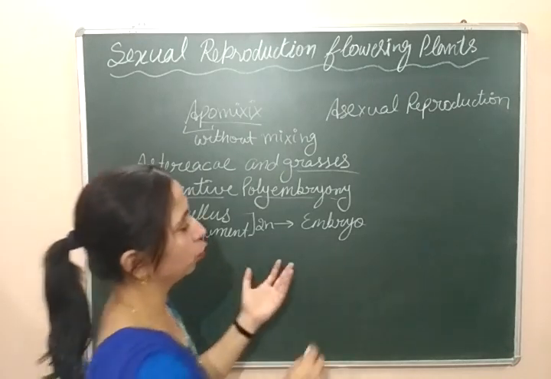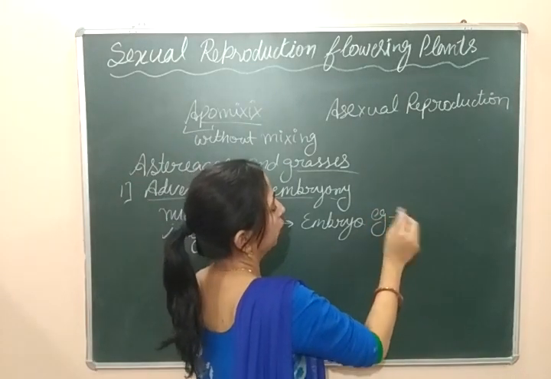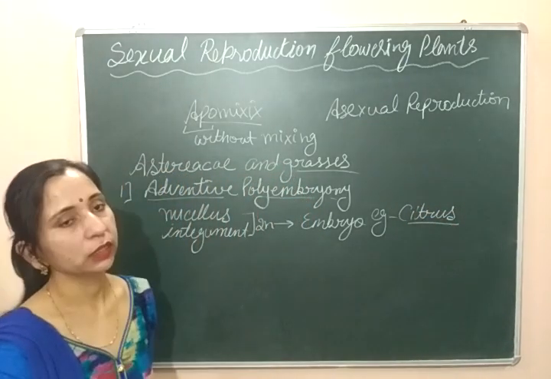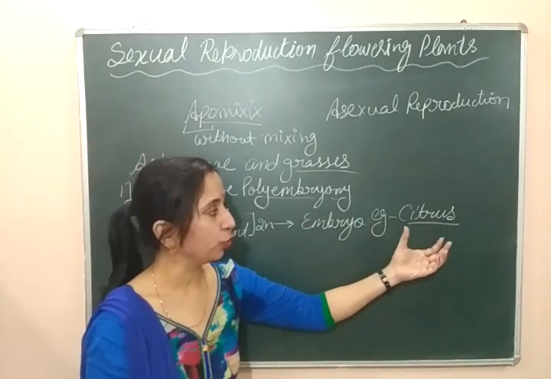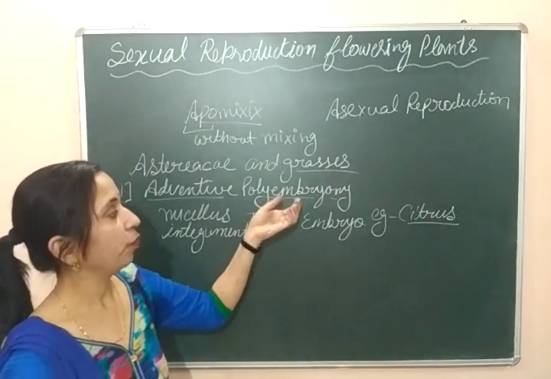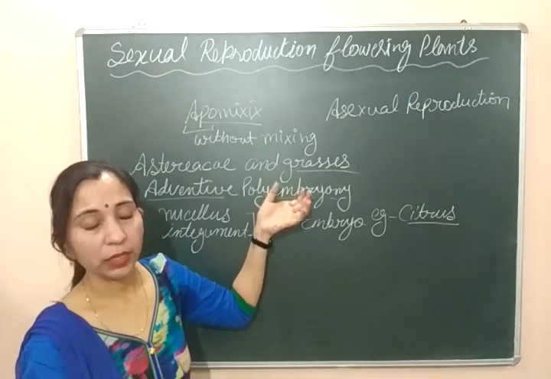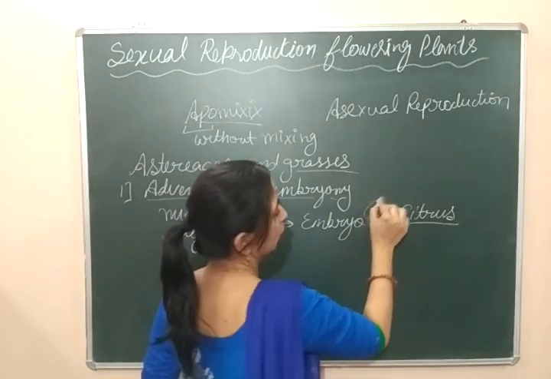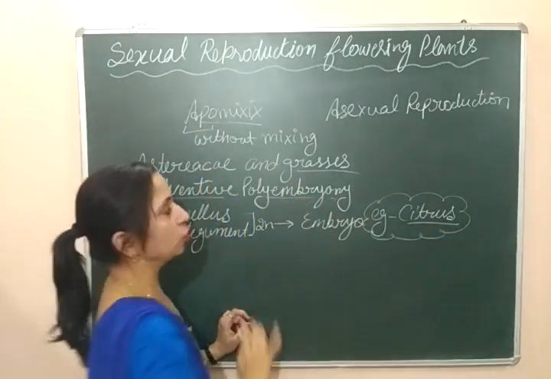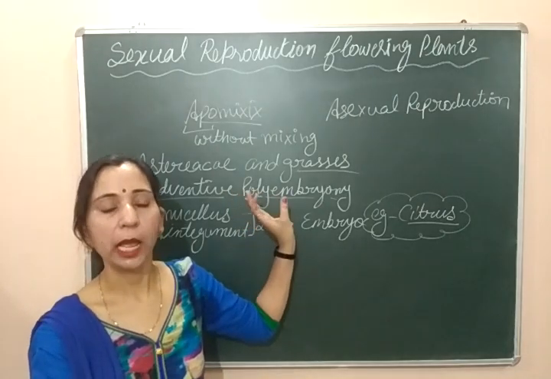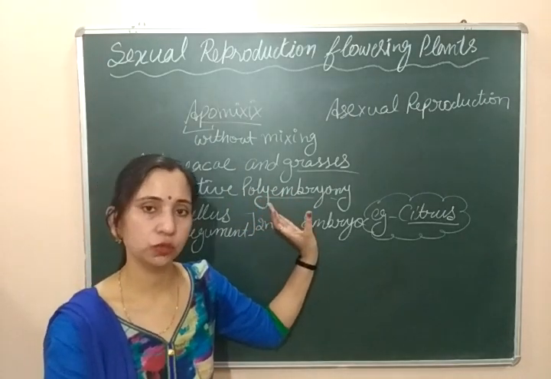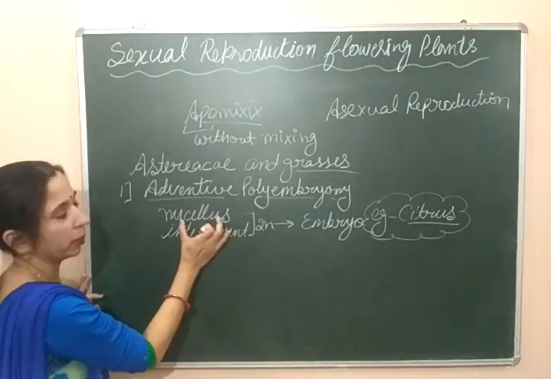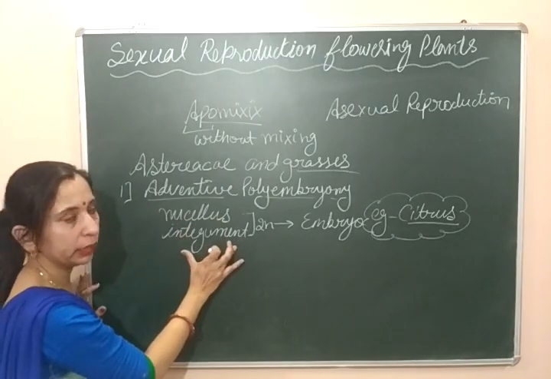The most important example of this kind of polyembryony is citrus. It is found in citrus fruits. In citrus fruit we can see many embryos inside the seed, and this condition is known as polyembryony. If more than one embryo is formed inside the seed, it is known as polyembryony. Here the embryo is formed by nucellus cells or by cells of integuments.